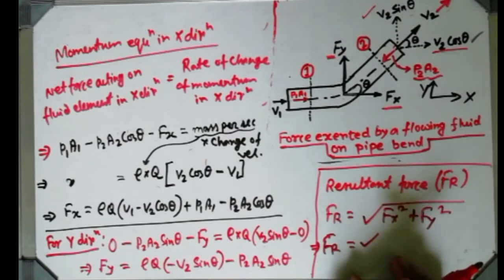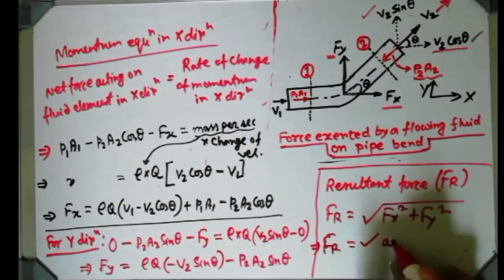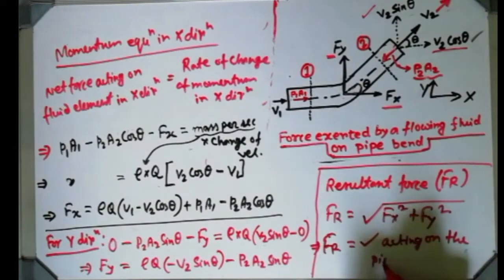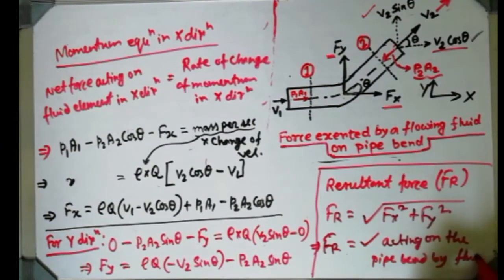That resultant force, mind it, will be the force which is acting on the pipe bend by the fluid element.